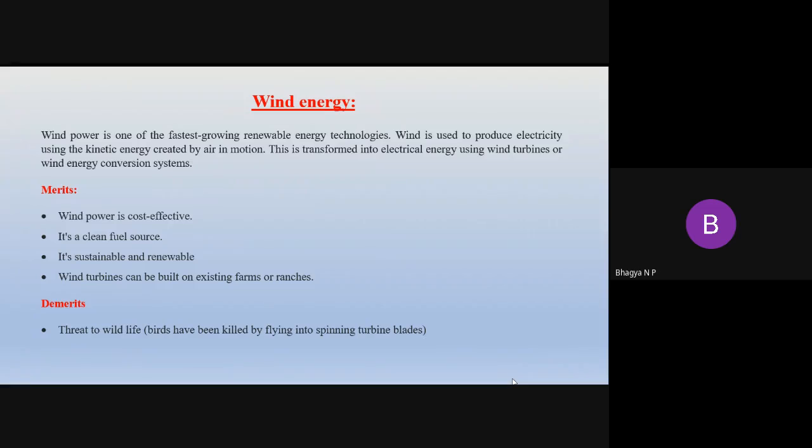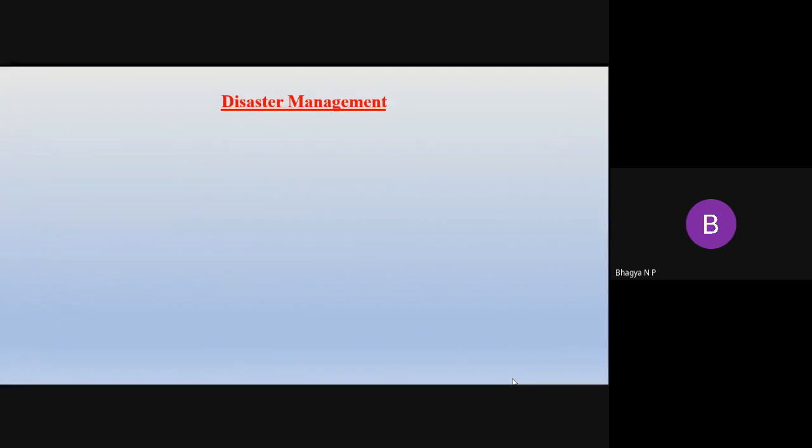Because of the high blades in the turbine, sometimes birds are killed by flying into the spinning turbine blades. As I said, producing a high sound in the turbines also creates noise pollution. So these are the disadvantages of wind energy.